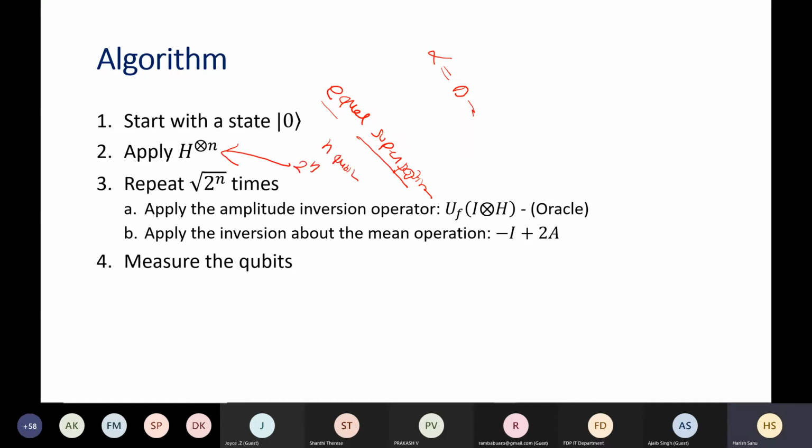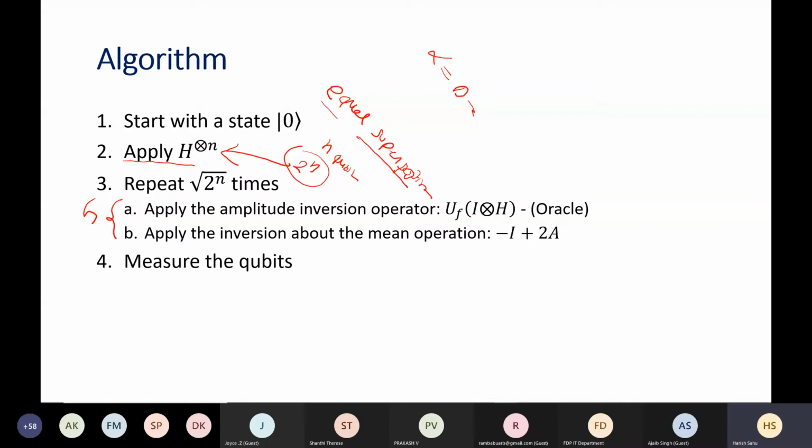Okay. And here, we apply this operator square root of capital N times. This thing is called the Grover operator. Okay. And what we get on this superposition is that all states are equally likely.